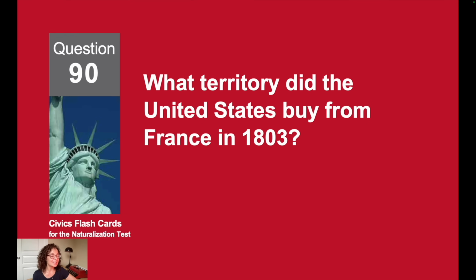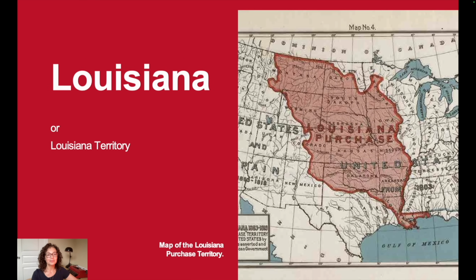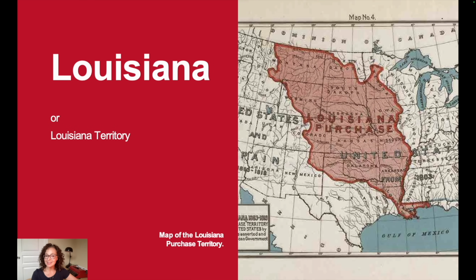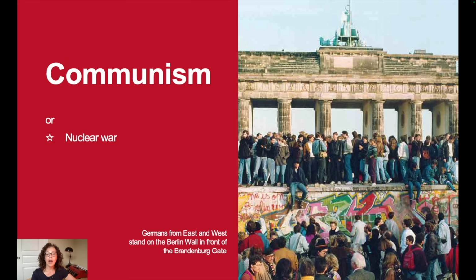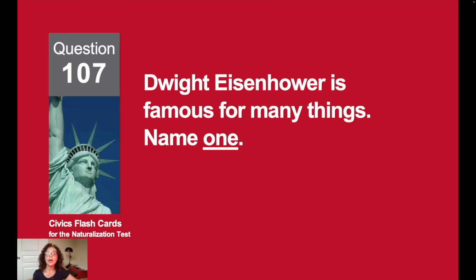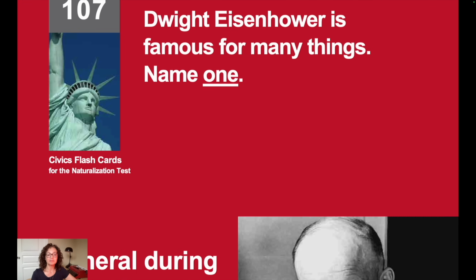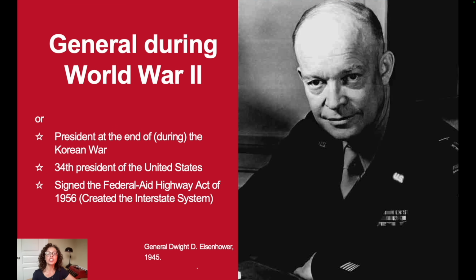What territory did the United States buy from France in 1803? Louisiana. During the Cold War, what was one main concern of the United States? Communism. Dwight D. Eisenhower is famous for many things. Name one. Eisenhower, he was a general during World War II.